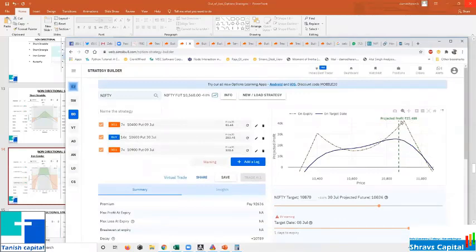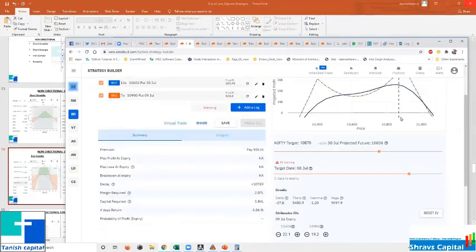So you can fix the range for the next 3-4 days based on your assumption, or if somebody is giving a view, based on that you can see. So what is your favoring position? Keep that side more profit. What is your fearing position? Keep that side less profit. So that's it. Because I have taken 7 lots, the profit is showing like this. Otherwise, it will be divided by 7. So 31 divided by 7, it's almost 4,000 rupees on this side. And this is again divided by 7, so 5,000, 6,000 rupees on this side.